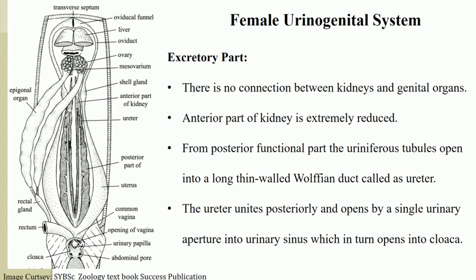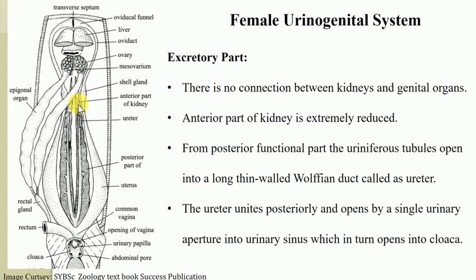Again, the female urinogenital system consists of two parts, the excretory part and the reproductive part. Let's see first the excretory part. In the female, there is no connection between the kidneys and the genital organs. This is the main difference between the male and female urinogenital systems. Therefore, the anterior part of the kidney is extremely reduced.